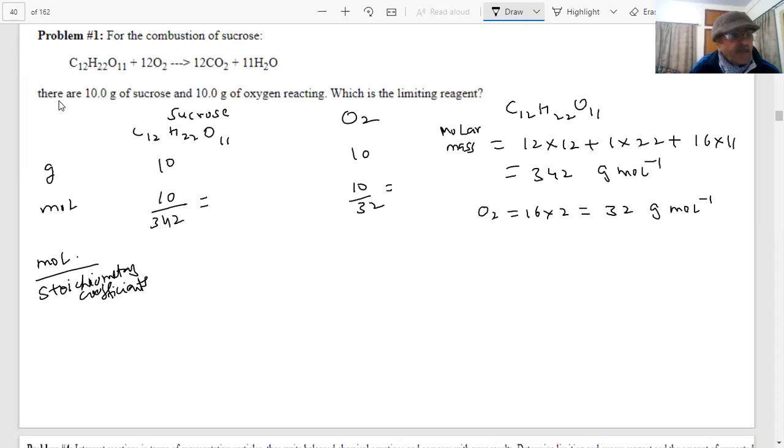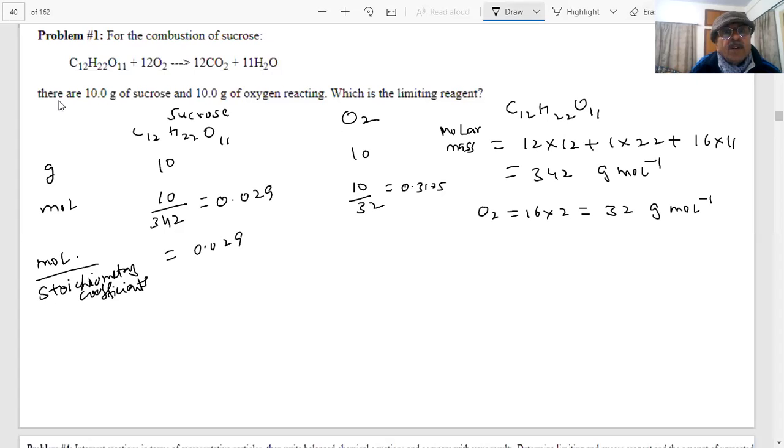It would be 0.3125. The other one is 0.029.